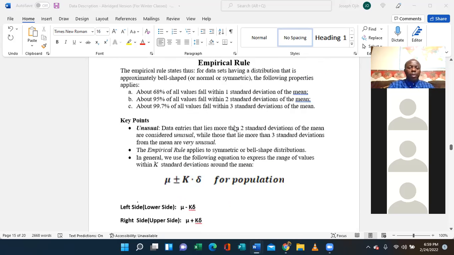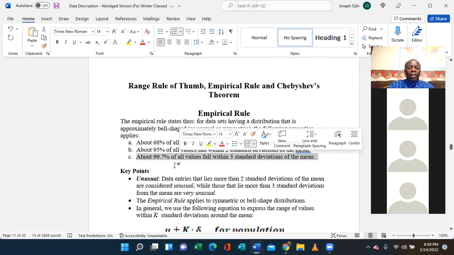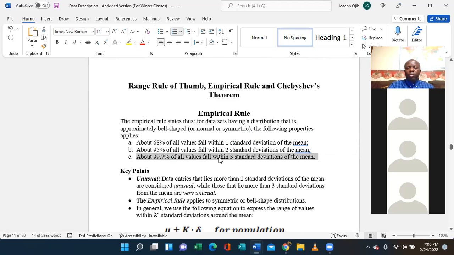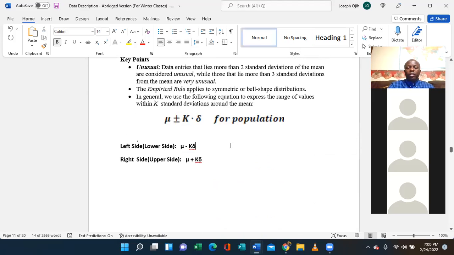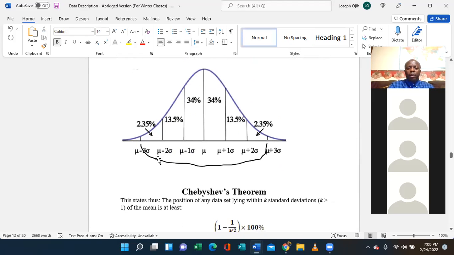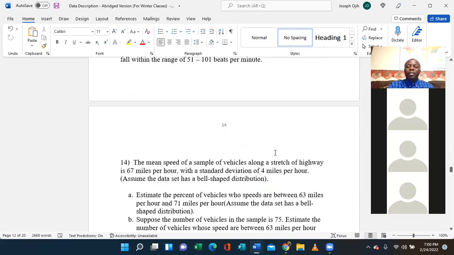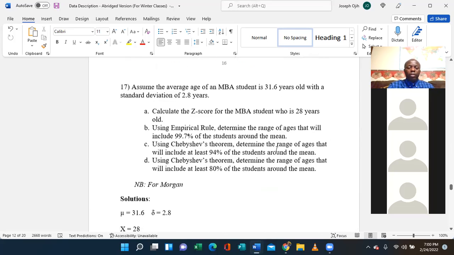the empirical rule says that about 99.7% of all values fall within 3 standard deviations. So we're going to use the formula for 3 standard deviations, and that is right here. On the left side I have mean minus 3 standard deviations for the lower side, and on the right side we have mean plus 3 standard deviations. It's the same thing, except that on the lower side you use minus, and on the upper side you use plus. So let's go down and use it so we can get the answer to that part.